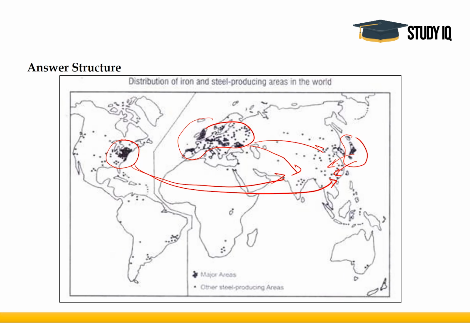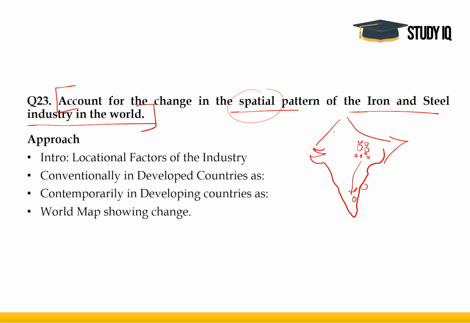You have to make the world map and you have to show this transition by showing arrows, how the industry has moved over the years. This is the exercise that you have to do in this question. Those people who have understood it in the earlier manner, it is not correct.